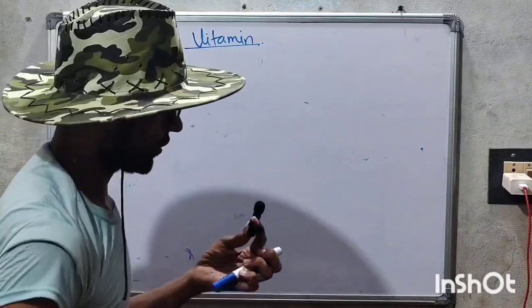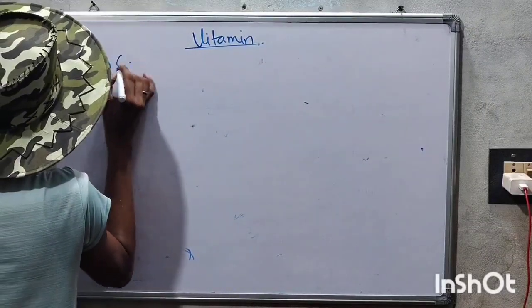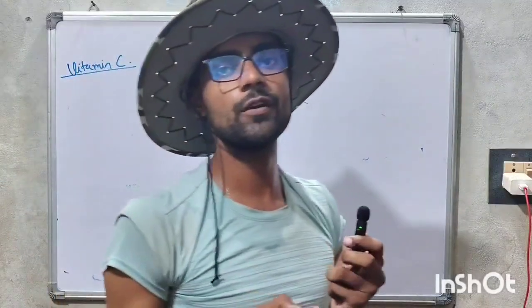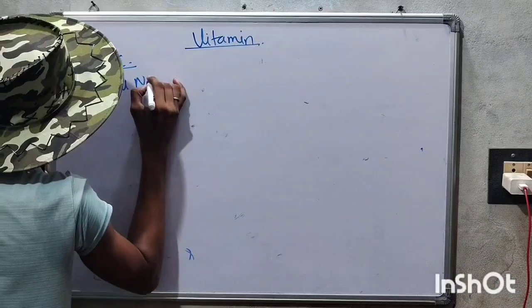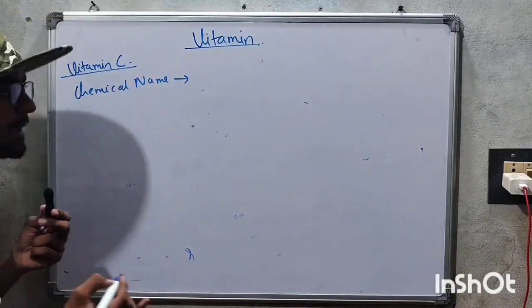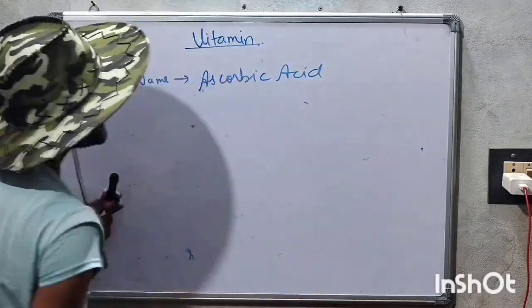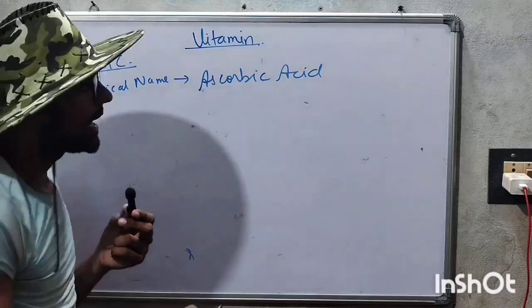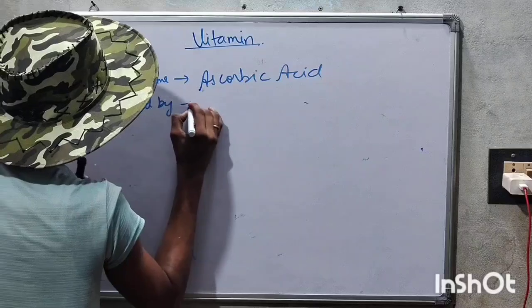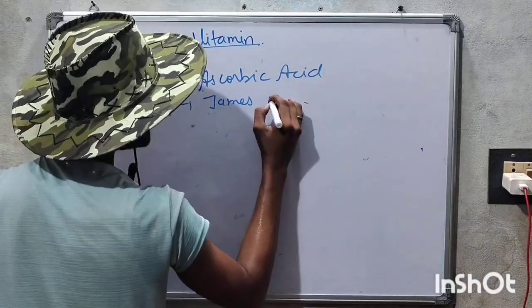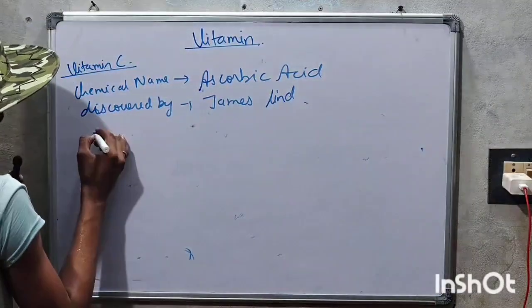Vitamin C. Now we will talk about vitamin C. We are going to discuss vitamin C and its chemical name. Its chemical name is ascorbic acid, and it was discovered by James Lind.